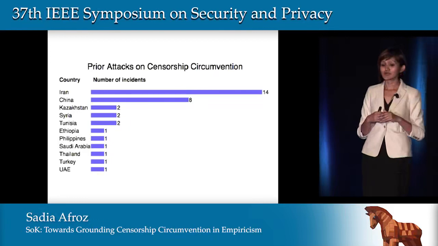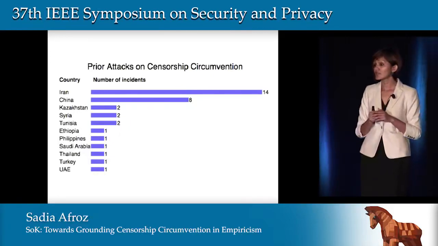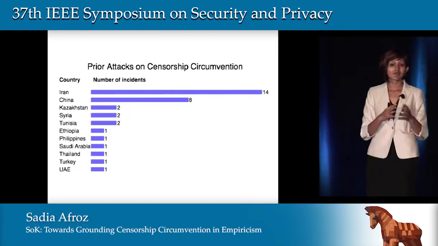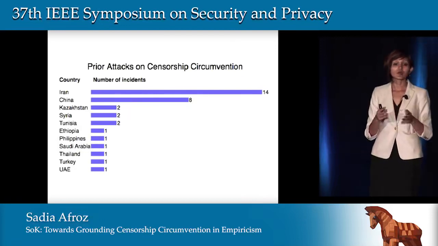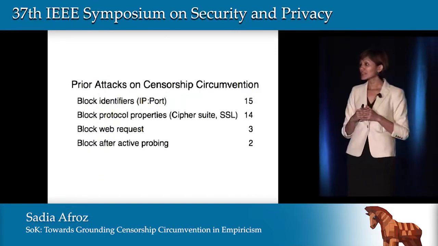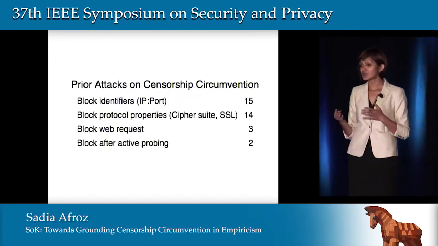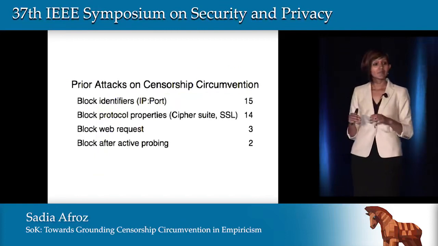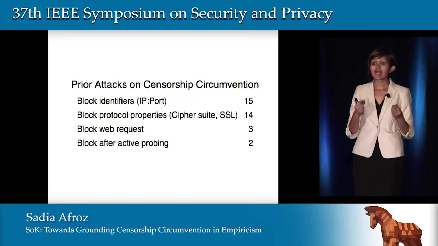This graph shows the Tor blocking events that we found. We found 34 Tor blocking incidents. The majority of these happened in Iran and China, along with 9 other countries that blocked Tor once or twice. We found 4 main categories of attacks that censors use to block Tor. The majority of them use just an IP address block list.